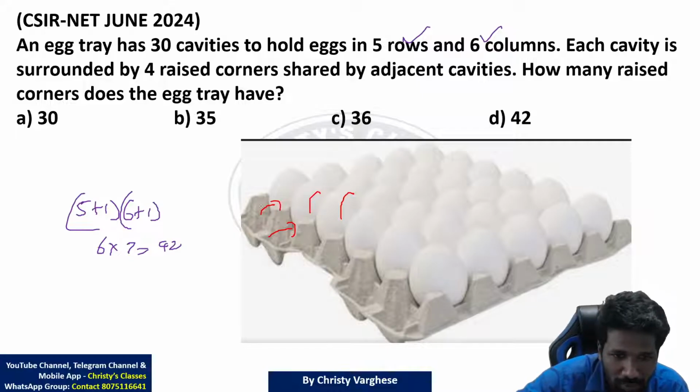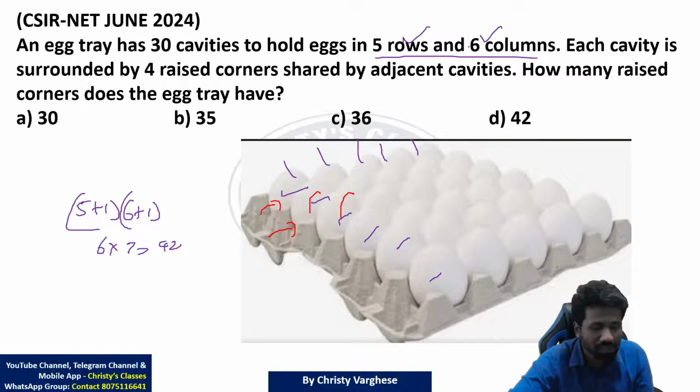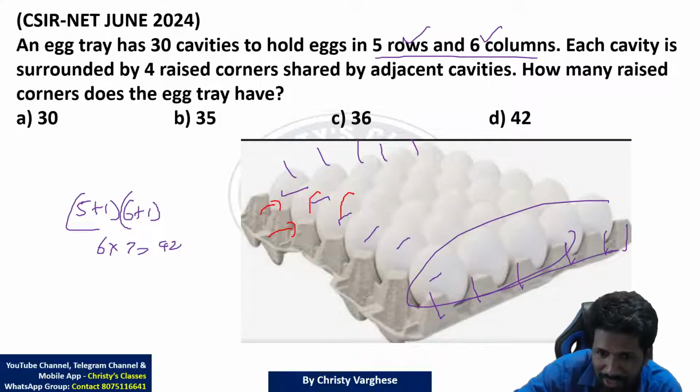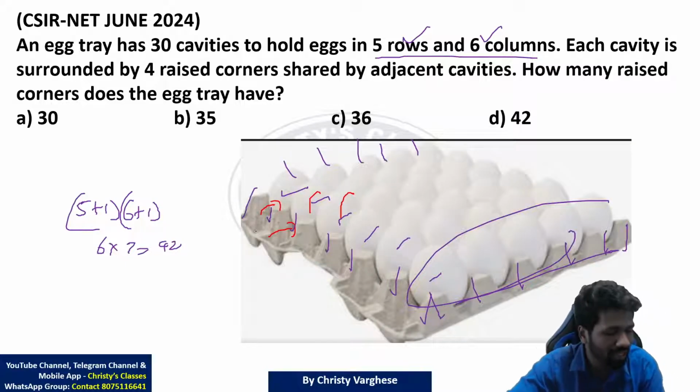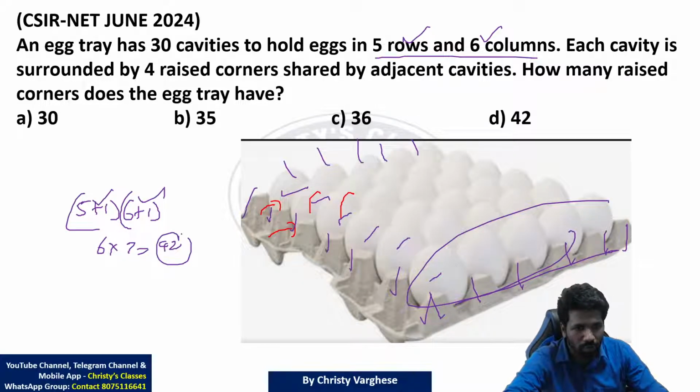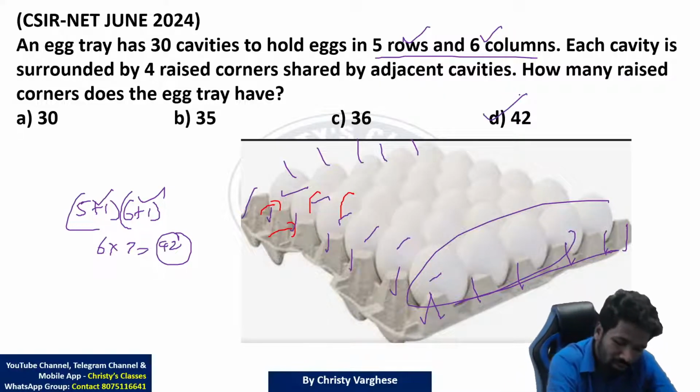Those of you who are confused, look at this. This is 1, 2, 3, 4, 5, 6 rows, and 1, 2, 3, 4, 5 columns, and vice versa. So it is a 5/6 system. Here you see 1, 2, 3, 4, 5, 6. For 5x there are 6, and for 6x there are 1 2 3 4 5 6 7. So for 6x it is 6 plus 1. So that is why 5 plus 1 into 6 plus 1 is 42. Clear? Please respond. Q42 answer.